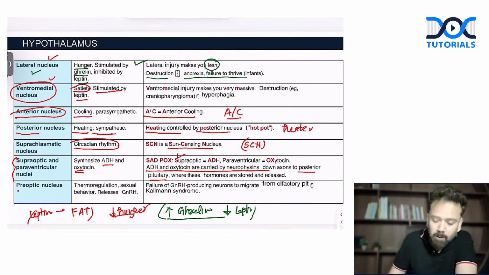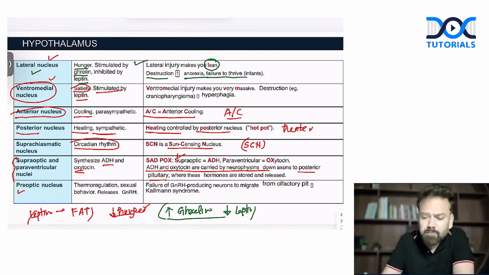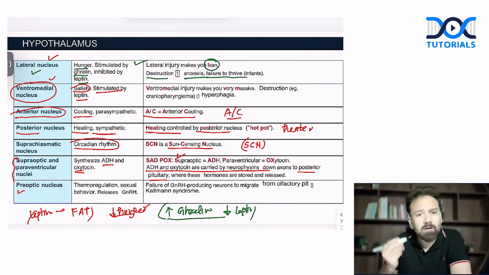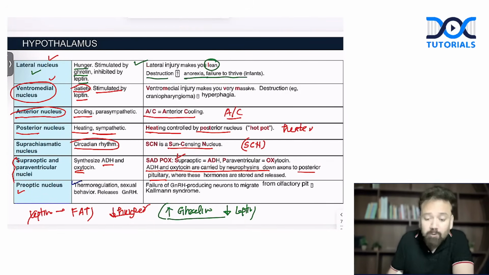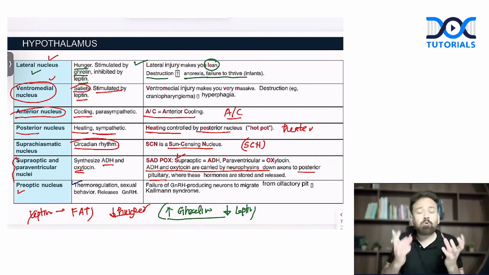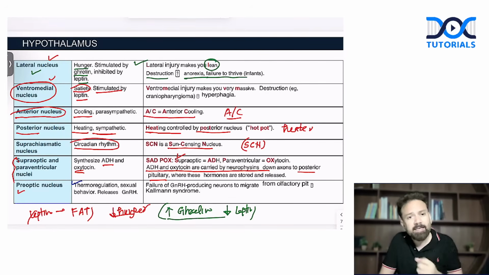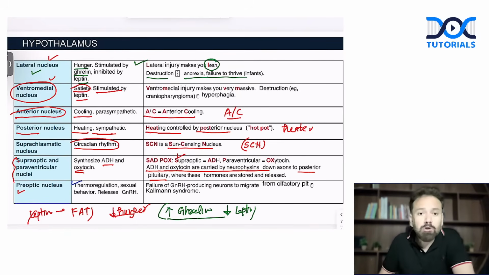Now comes the preoptic nucleus. It has various functions. One I have already told you: thermoregulation. Although the anterior and posterior hypothalamus control temperature regulation, who is sensing? Preoptic. Suppose you are going to a country where the temperature is minus 18. Who will sense that? Preoptic. Then the anterior and posterior will come into action. So the preoptic nucleus's number one function is thermoregulation.